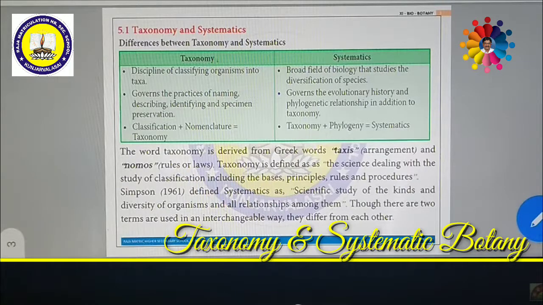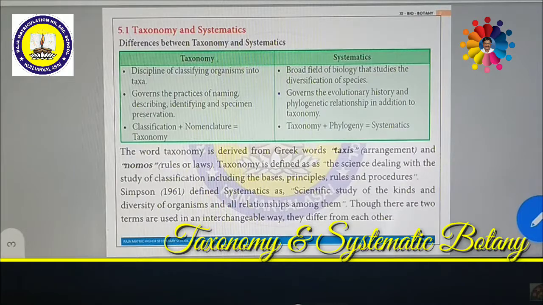It also governs the phylogenetic relationship. What is phylogeny? That means the present living things or plants are interrelated with the previous generation, with the genetical character, or chromosomal character, or gene, or DNA character. Such a type of relationship is called phylogenetic relationship. So systematics is entirely different from taxonomy, because the phylogenetic relationship is also to be done along with taxonomy, which